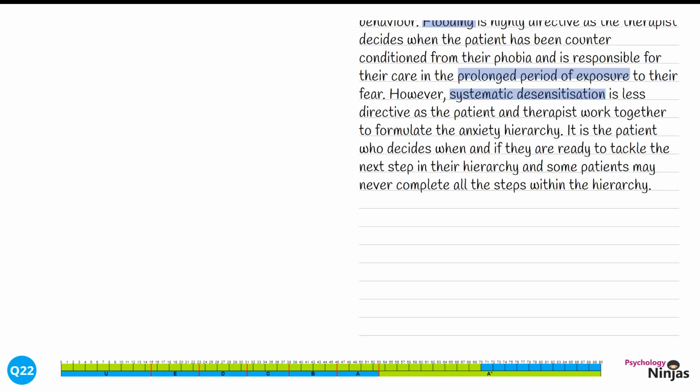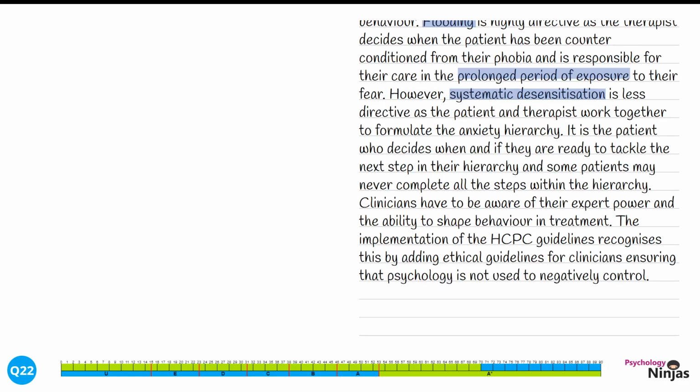Let's link this all together and form a judgment. Clinicians have to be aware of their expert power and the ability to shape behaviour in treatment. The implementation of the HCPC guidelines recognises this by adding ethical guidelines for clinicians, ensuring that psychology is not used to negatively control. We've been clear in our judgment here that we need an awareness of our expert power in order to prevent it from becoming abusive. Introducing the idea of the HCPC guidelines in recognition of the possibility of abuse shows a wider and deeper psychological knowledge. It's time for a final balanced conclusion, in order to give judgments and respond to that assess command word.